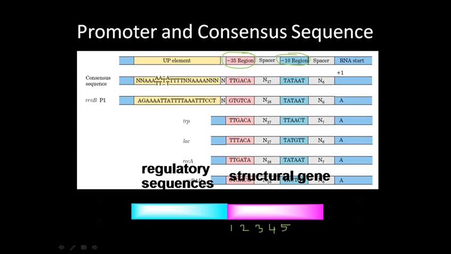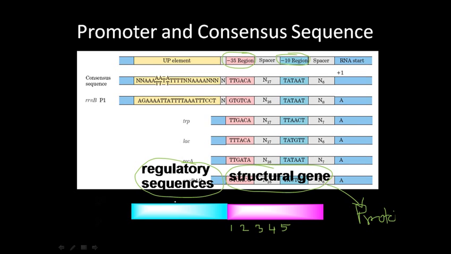So what do we mean by the structural gene? Structural gene means a gene which helps to code proteins. Genes are the coding region of protein, so this gene codes for protein. Those sequences which are non-coding, or not coding for protein, will be called the regulatory sequence. In this case, all these regions, the -35 region, -10 region, the promoter site, and the operator site, are called the regulatory sequences. So in the regulatory sequence, we have the TATA box and the -35 region.